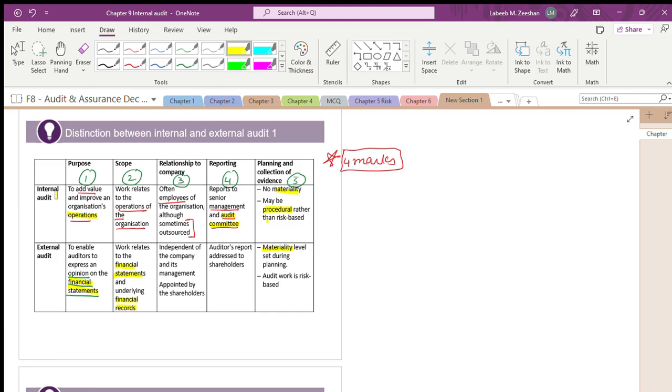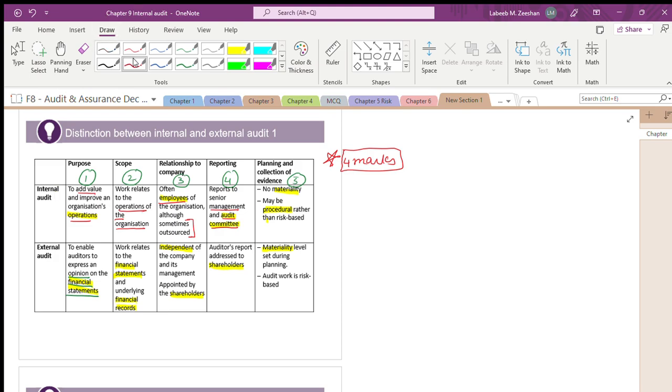Now, the internal auditors are employees. They are not independent, whereas external auditors are independent. Internal auditors are employed by the management. External auditors are employed by the shareholders. Internal auditors report to the management. External auditors report to the shareholders. Whereas the internal auditor has no materiality, the external auditor has materiality.